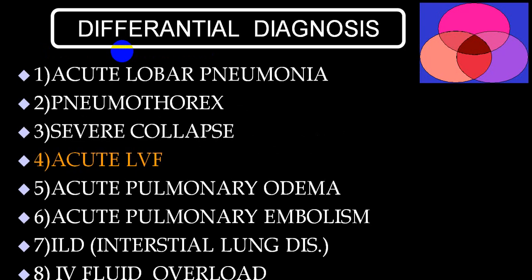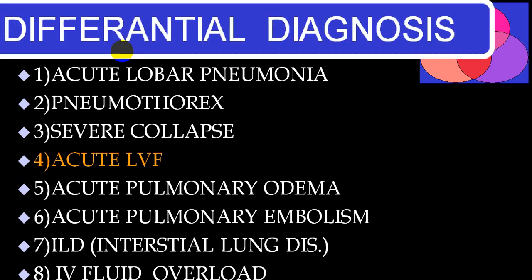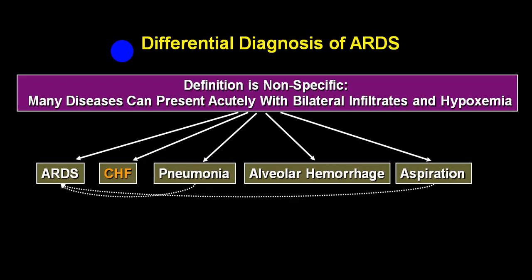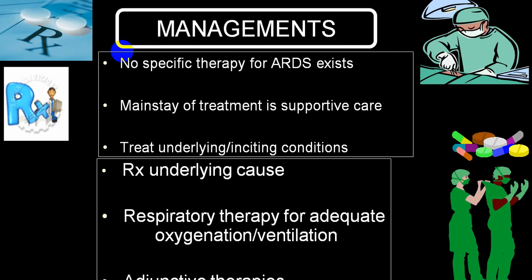You must always differentiate cardiogenic from non-cardiogenic, and there are many other conditions that also give rise to pulmonary edema. You should try to rule out those groups. Once you confirm the diagnosis of ARDS, you should manage, because there is no specific treatment. Main treatment is a supportive line of treatment. You have to maintain good oxygen concentration, for which you require artificial ventilation and a supporting line of treatment. If possible, if you identify the cause, you can treat the underlying cause.